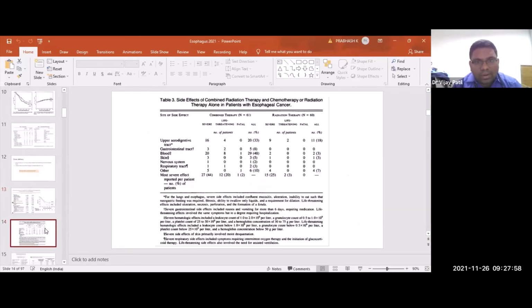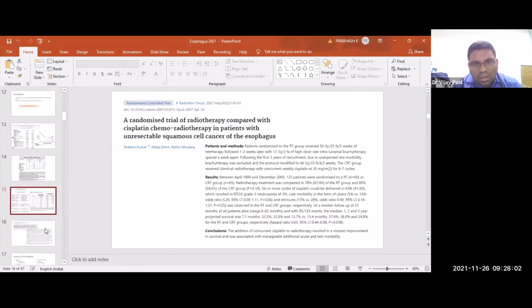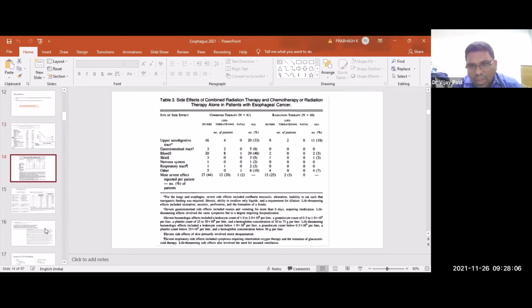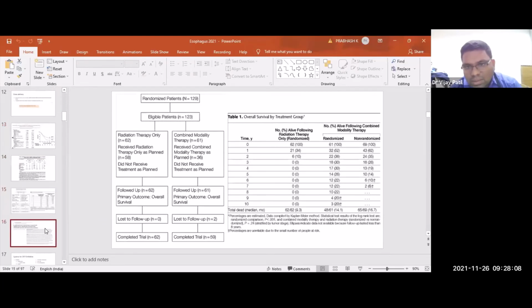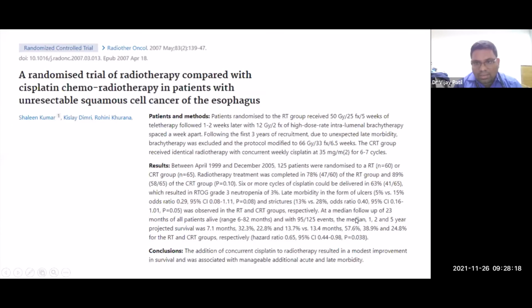What Madam is trying to tell you is that in esophageal cancers, let me go back to that study, when you use only radical radiation, this was the randomized trial. If you use only radical radiation, you could see here that the median is only 7.1 months. So I would take your point that it would actually be palliative radiation only.